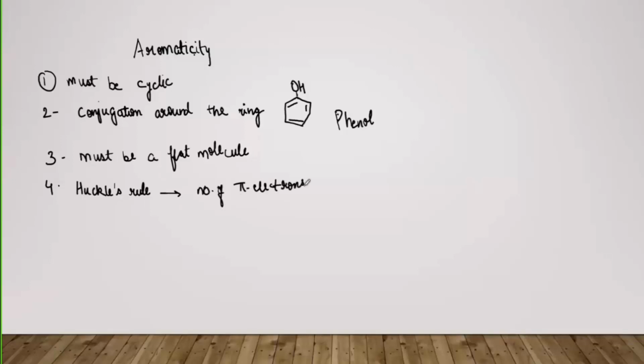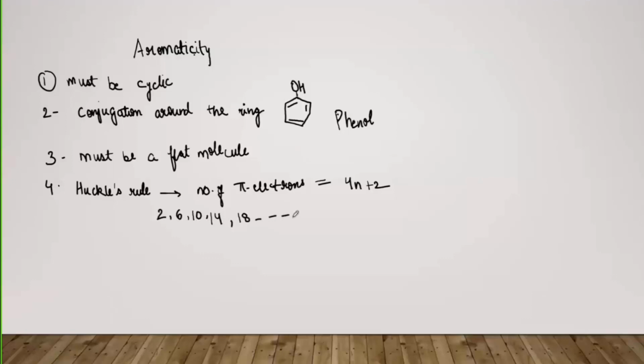that the number of pi electrons which are there in that compound, how many should there be? They must be 4n plus 2. Okay. So n is an integer, means when we put n equals 0, we get 2. When we put n equals 1, we get 6. And putting in different n values, we will get 2, 6, 10, 14, 18, and so on. So the series goes on.